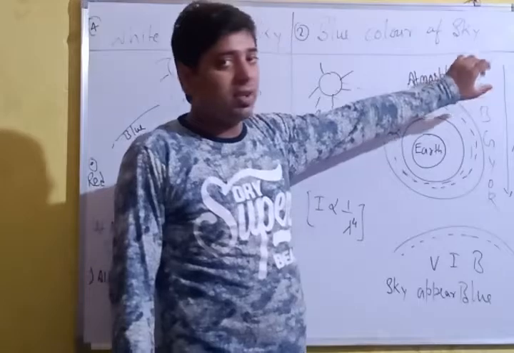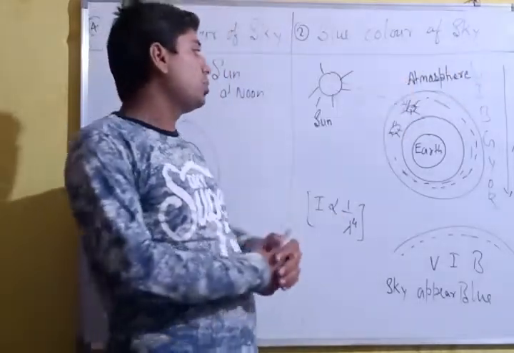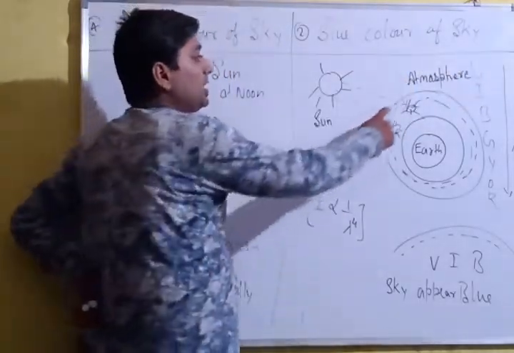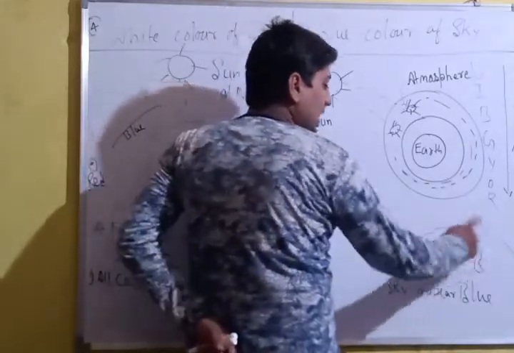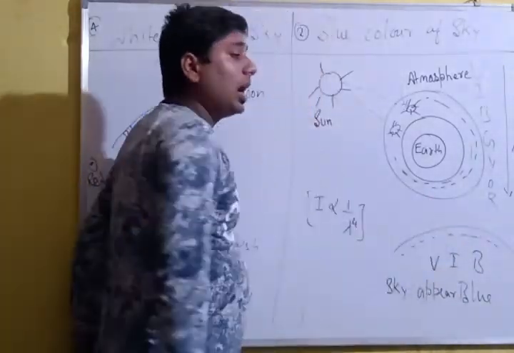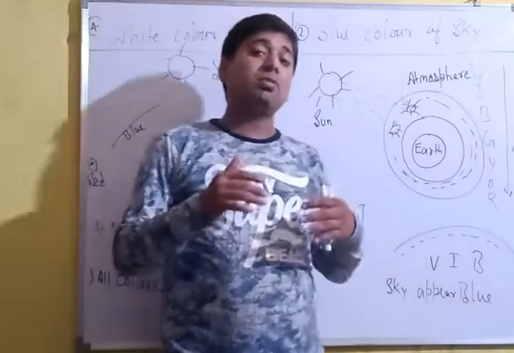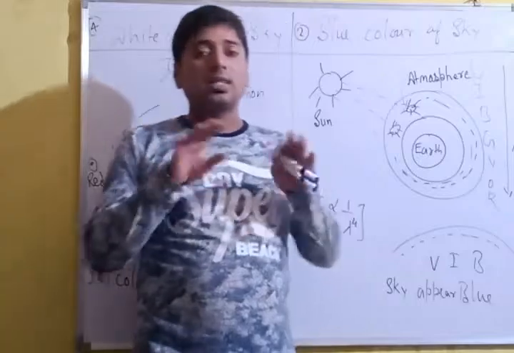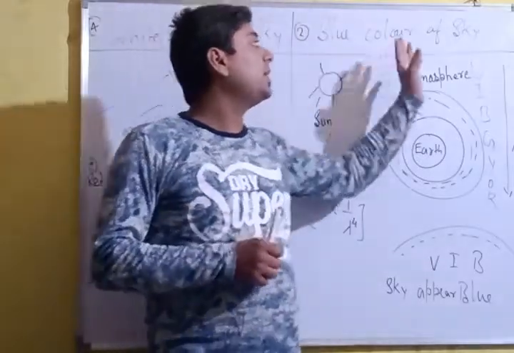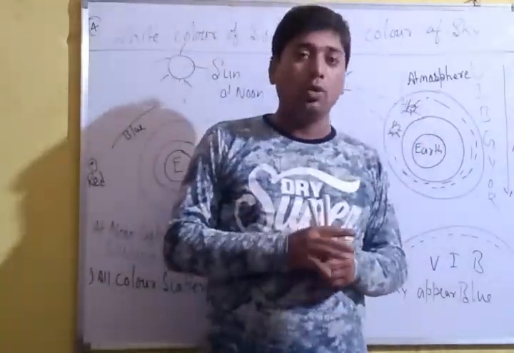Due to their smaller wavelength, they scatter the most, so these colors, violet, indigo, and blue, scatter around the earth's atmosphere. That's why when we look towards the sky, it appears blue. Okay.